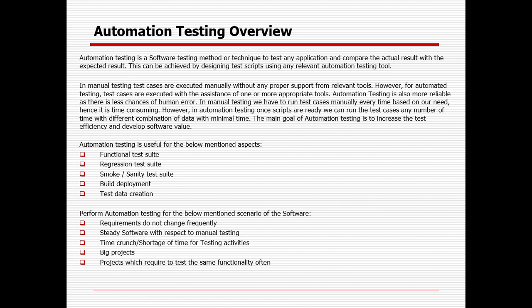Automation testing is a software testing method or technique to test any application and compare the actual result with the expected result. This can be achieved by designing test scripts using any relevant automation testing tool. It is not like we will go only with Selenium, no. You can go with other technologies, other tools.